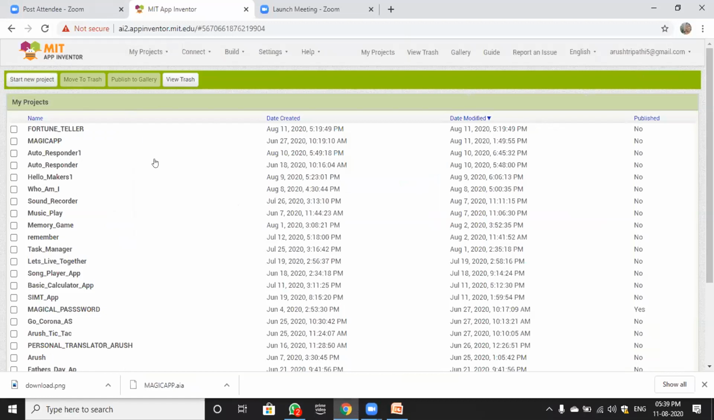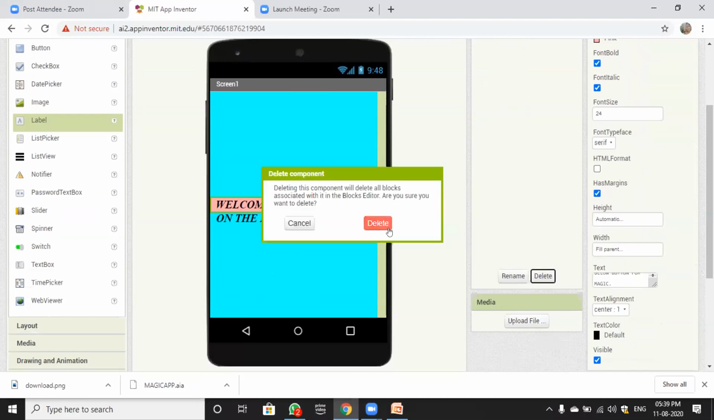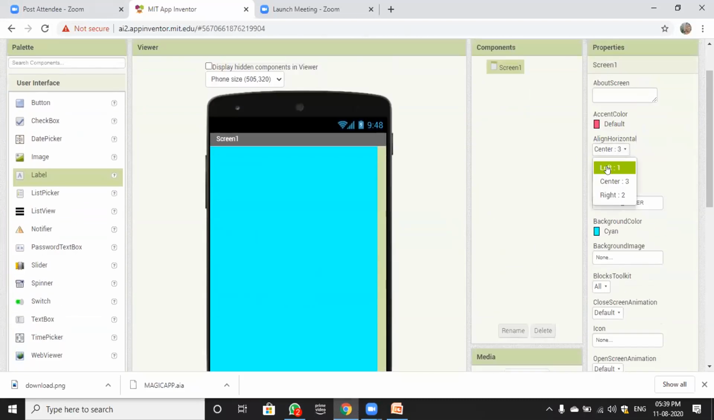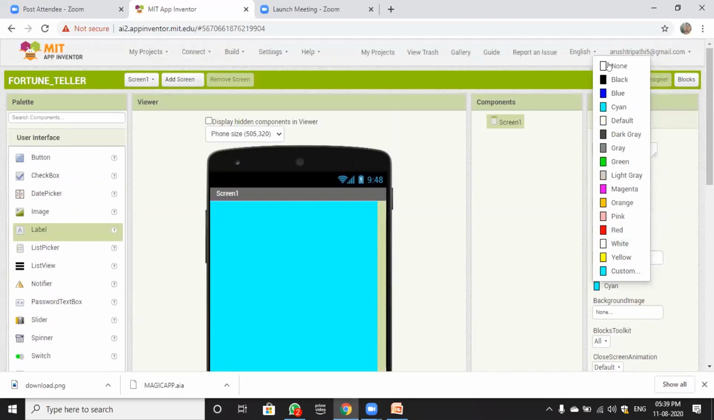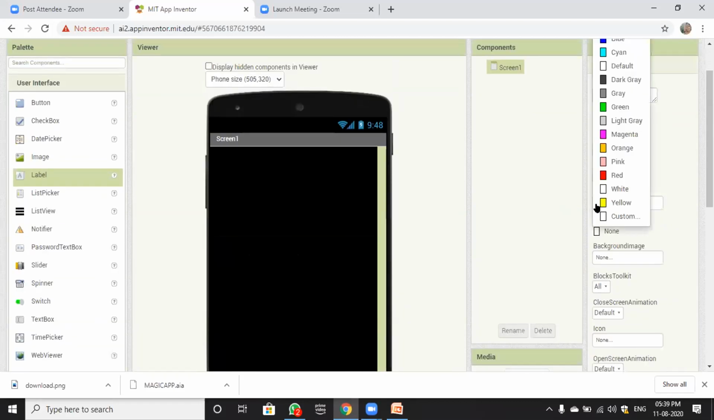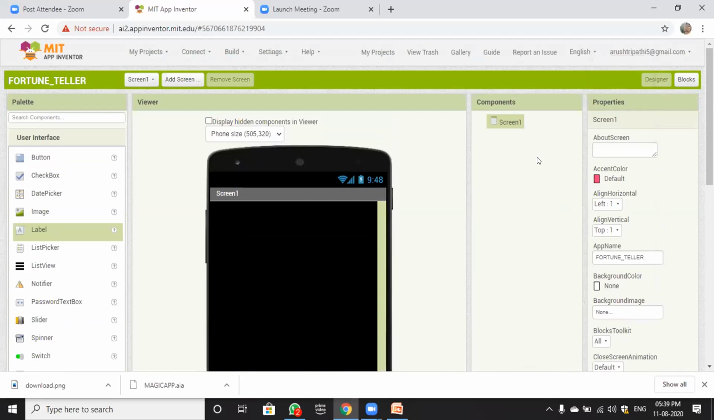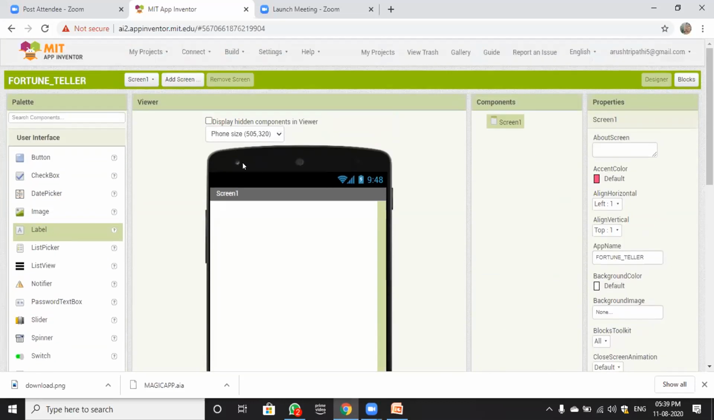Okay, so wait a minute, I'm just removing some components. Please wait for a while. I'm just changing. Okay, so this is the app. So this is how the app will look when you start a new project. So now we are starting the designing. Is everyone on the designing part? Please drop a Y in the chat box.